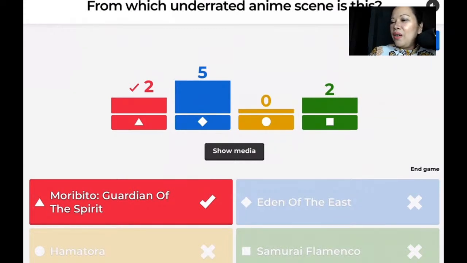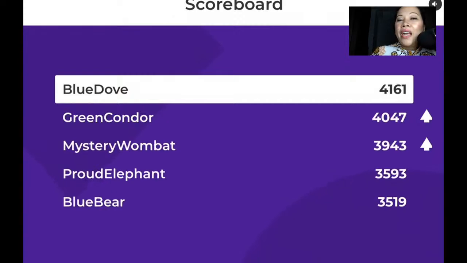Yes, that is correct. It was in Moribito, the Guardian of the Spirit. This is a nice one. When we say underrated, that means there are good anime shows actually, but not so much people watch it. So Blue Dove is on the lead, followed by Green Condor, and then Mystery Wombat, Proud Elephant, and then Blue Bear.